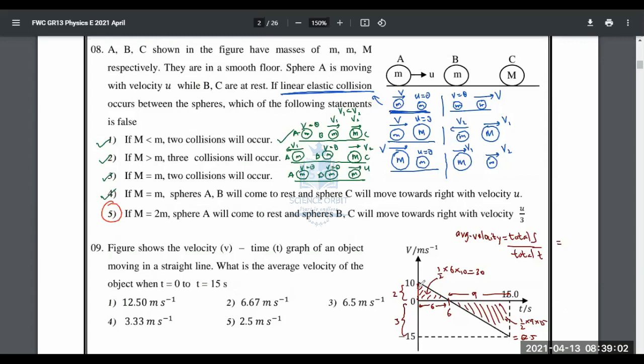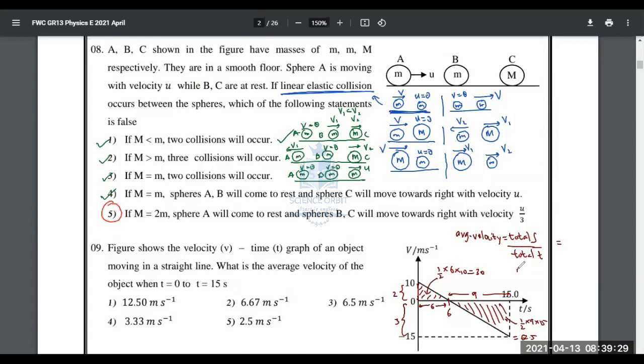So this part is 10 into 6 into half, 30. And this part is 9 into 15, 135 divided by 2, 67.5. And then, people, what is going to be the resulting displacement then? Average velocity. So overall displacement is going to be minus 32.5.